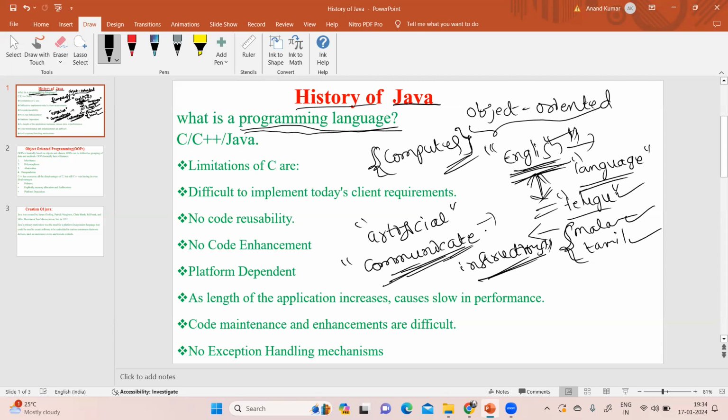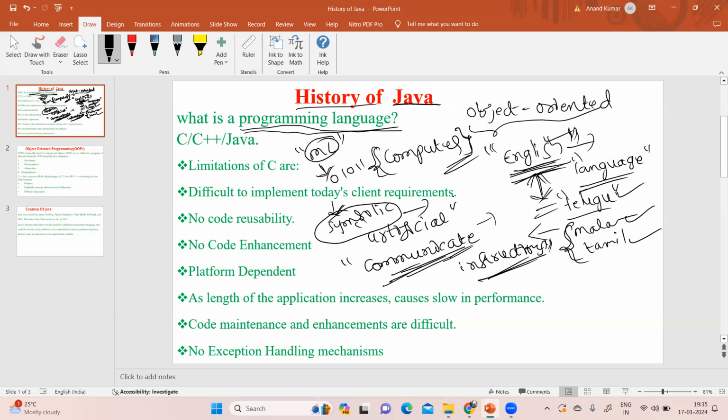Next, what is the first high level programming language introduced in the market? We have machine level language, which contains zeros and ones; we can also call it binary language. After that we have assembly level language, which we can also call symbolic language. These are the first computer languages.